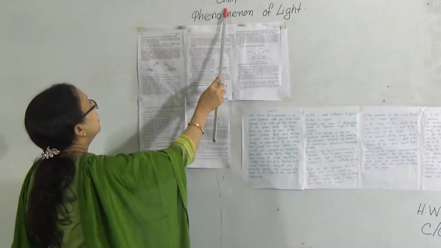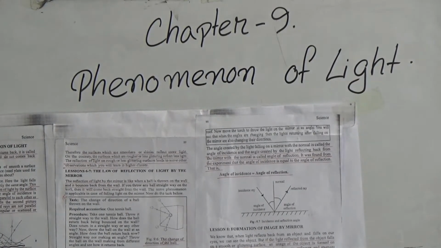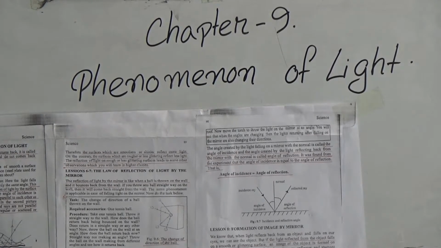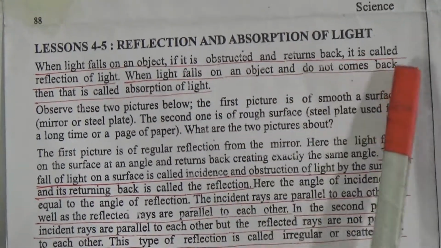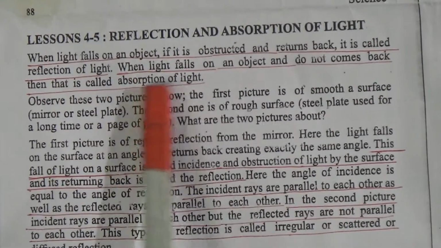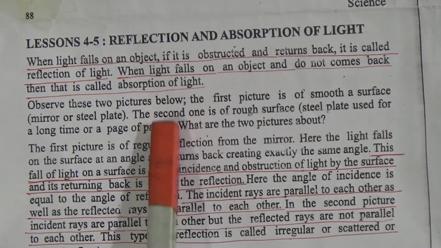Our chapter number 9, and the name of the chapter is phenomenon of light. In our previous class we discussed the reflection of light and different kinds of light. Today we will discuss reflection and absorption of light. Now start. When light falls on an object, if it is obstructed and returned back, it is called reflection of light. When light falls on an object and does not come back, then it is called absorption of light.